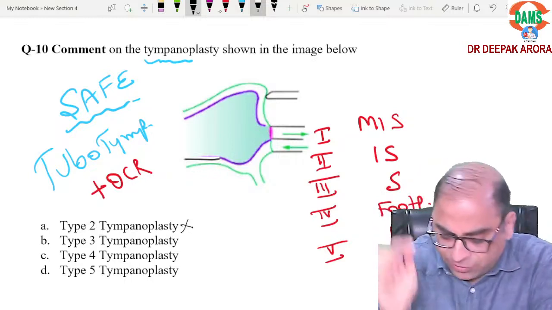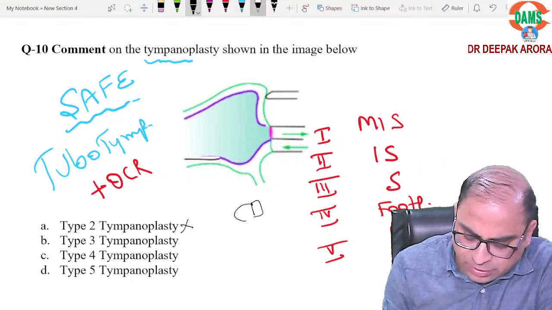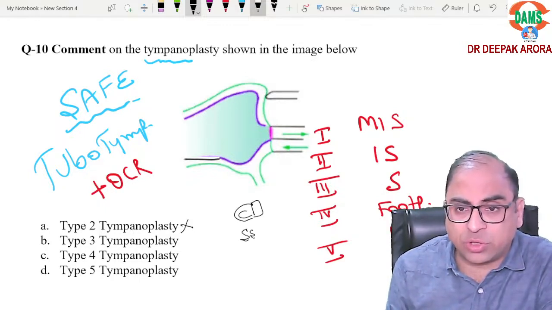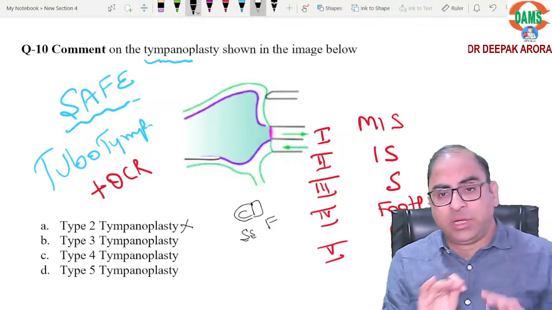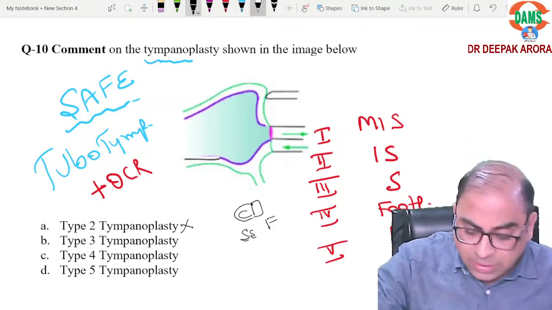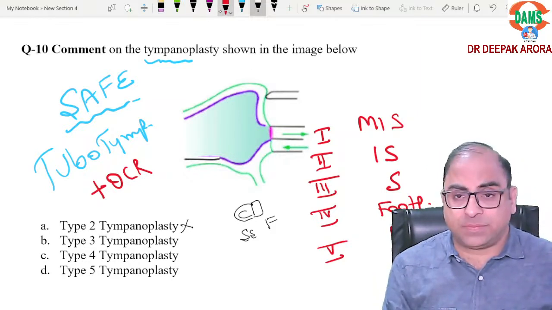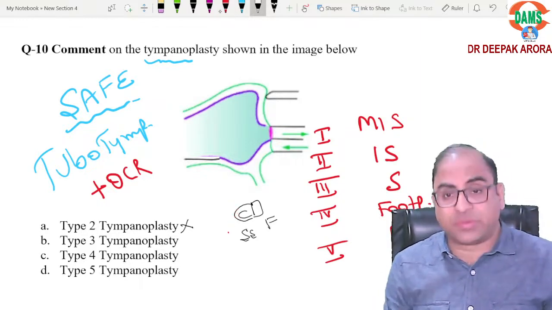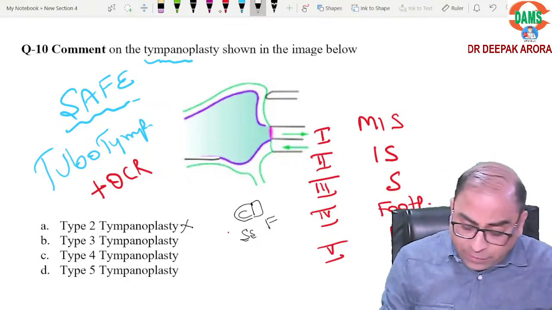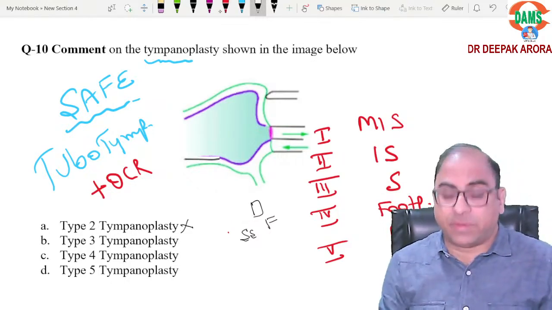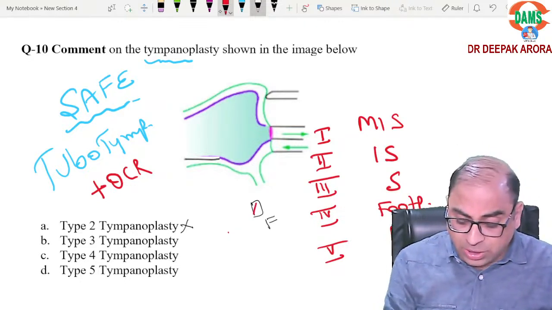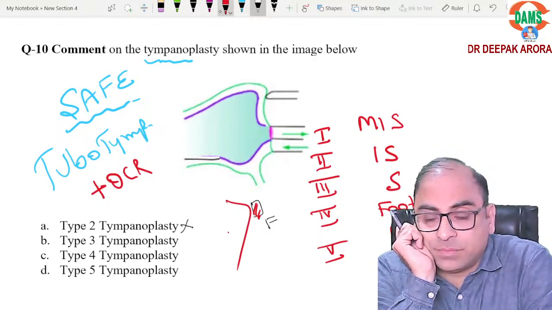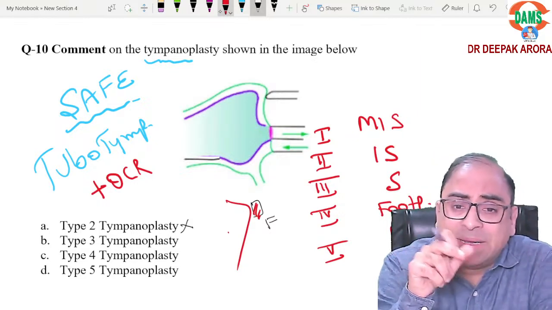If the examiner has shown you alphabet C, now just try to learn. If they have shown you the shape of the stapes, the suprastructure of the stapes and the footplate, if you remember, we have drawn all these line diagrams in the class. If I am keeping the graft over the suprastructure, the incus is gone, I am keeping it over the stapes, then it is type 3. Now if alphabet C is not there and they have only shown you the footplate, that will be your type 4, which is known as minor cavum.